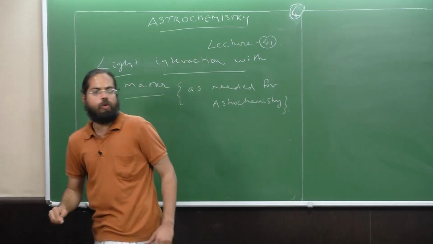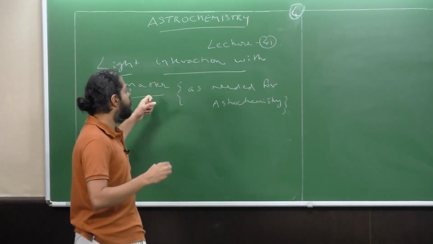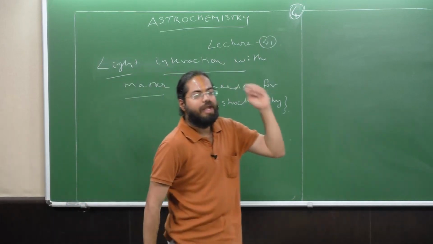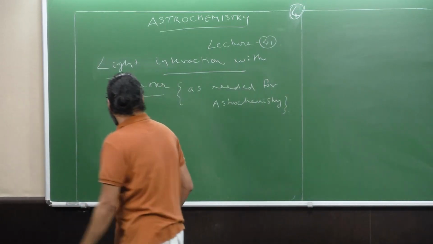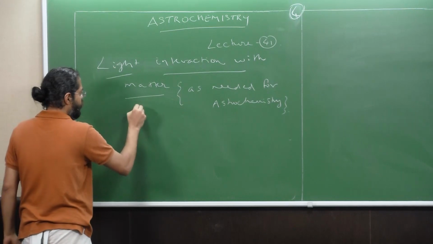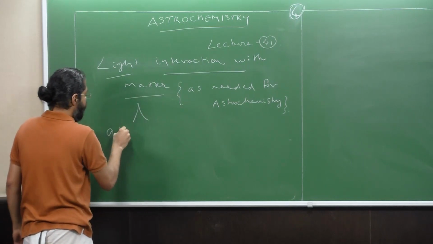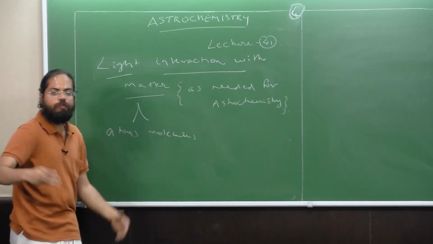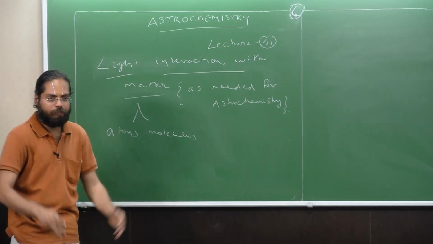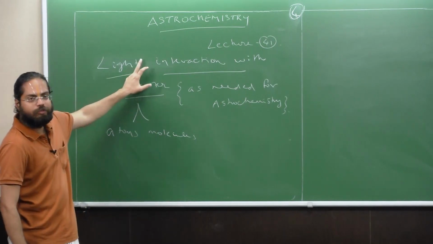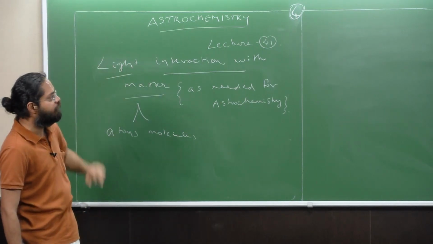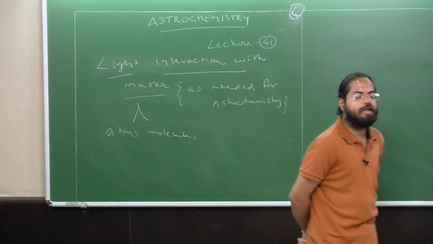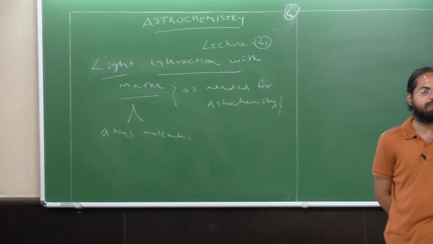Okay, so what does it mean, as needed for astrochemistry? I'm talking about what happens when light hits electrons, atoms, and molecules. Matter for our purpose is going to be atoms and molecules, which comprise electrons and nuclei. Right? So that is what we're going to be concerned with when we study the interaction of light with matter.